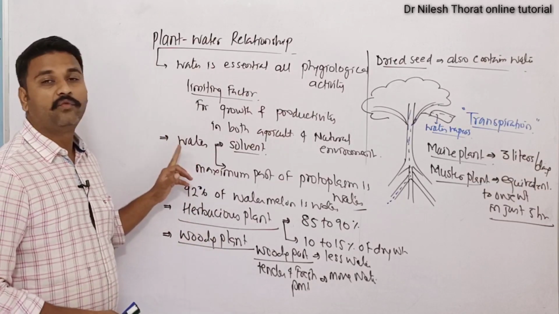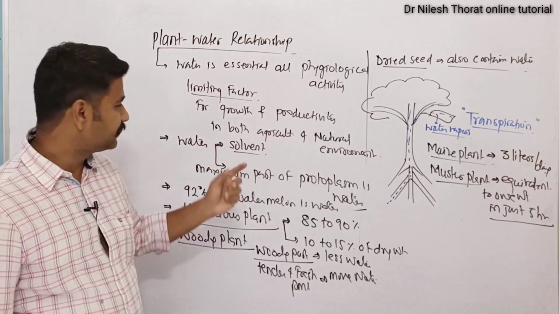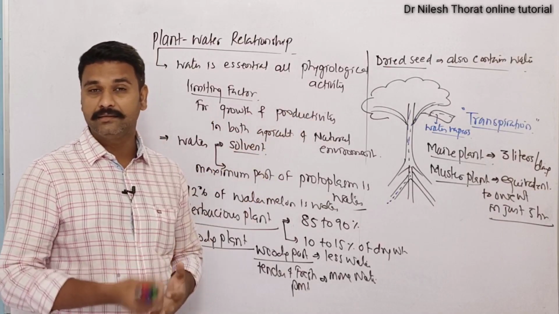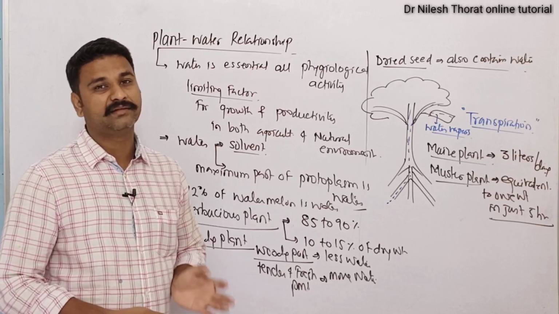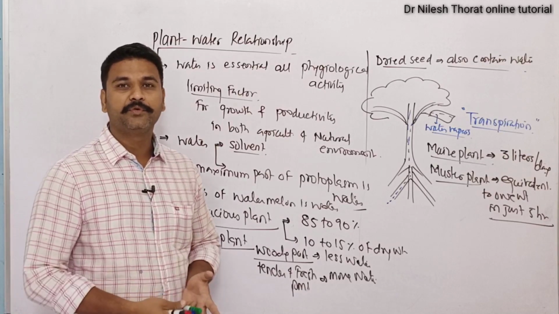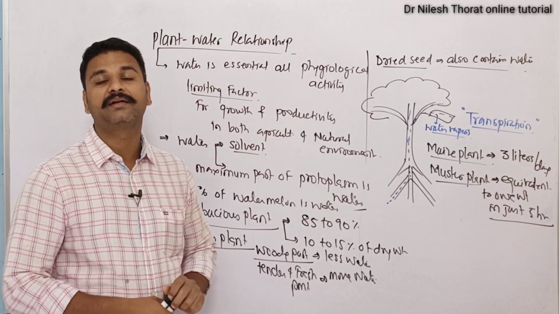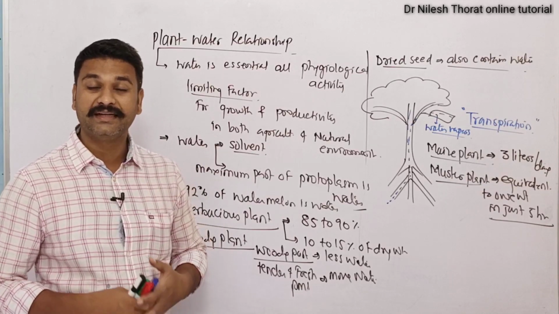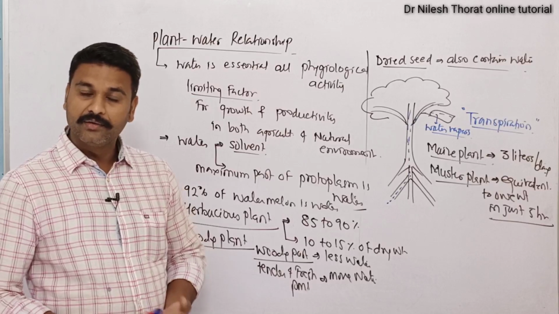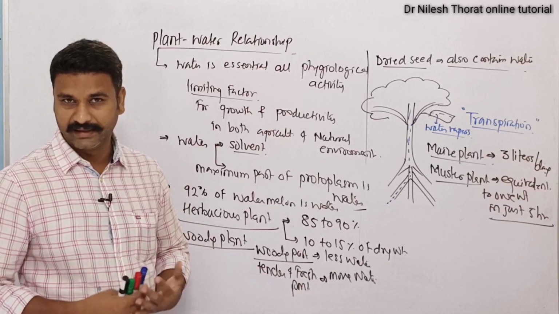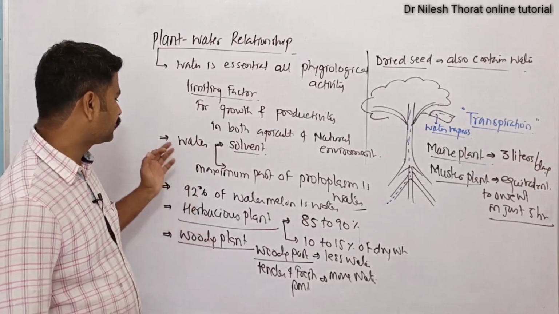That's why water is a limiting factor for growth and productivity in both the agricultural sector as well as the natural environment. If we provide enough water to the agricultural sector, its productivity will increase. Okay, in case of drought conditions, the productivity of the agricultural field will decrease. So this is the reason for this.